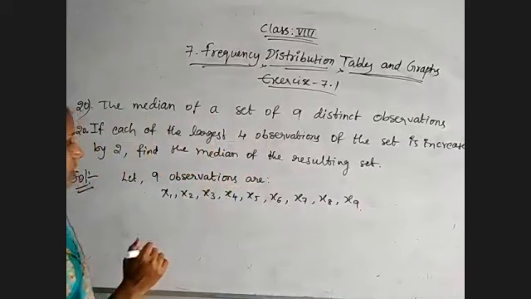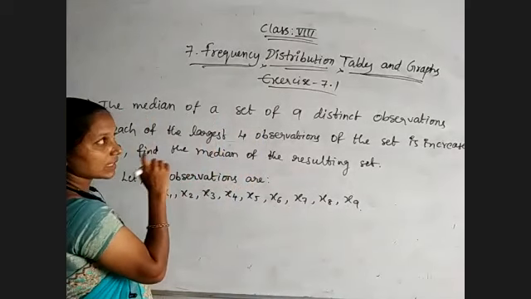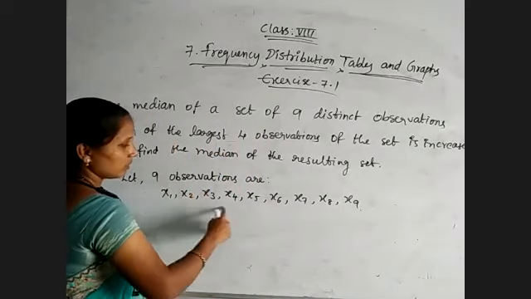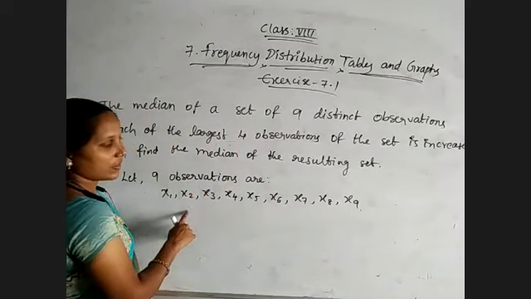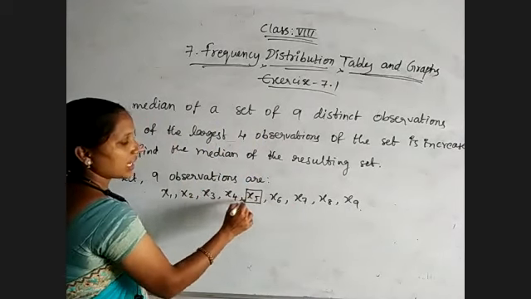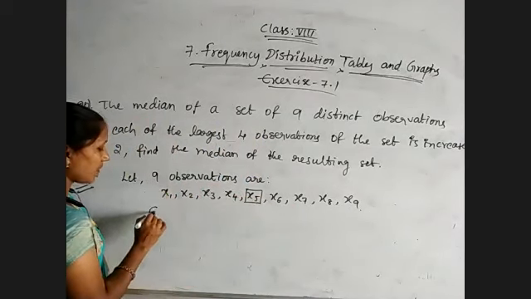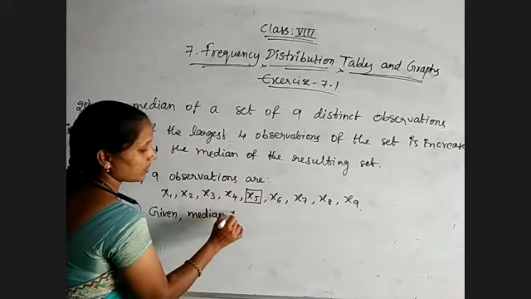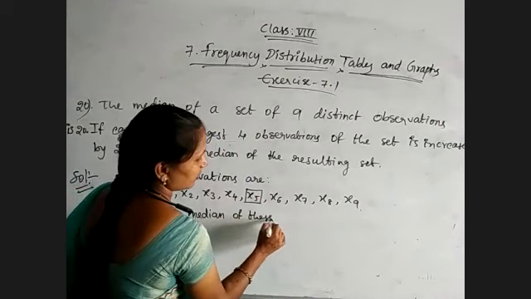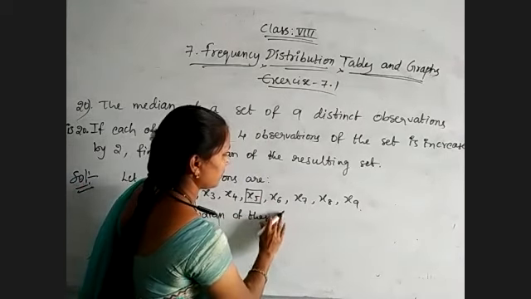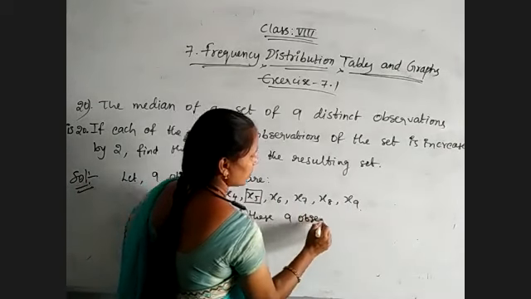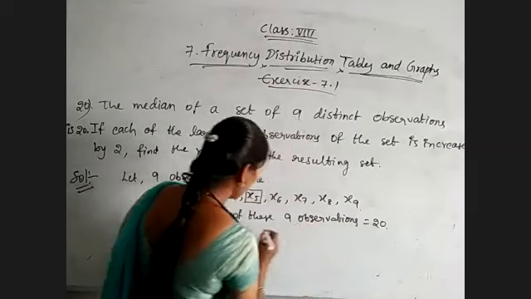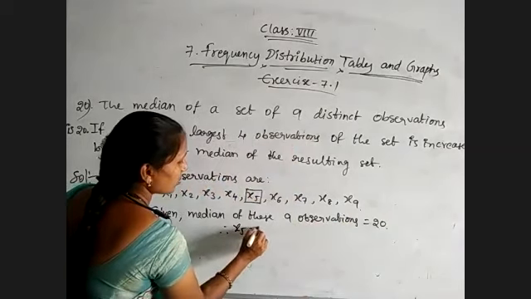They have mentioned that the median of that 9 observations is 20. What will be the median of these 9 observations? Exactly the middle value, that is x5. Yes or no? So given median of these 9 observations is equal to 20. That is x5 is equal to 20.